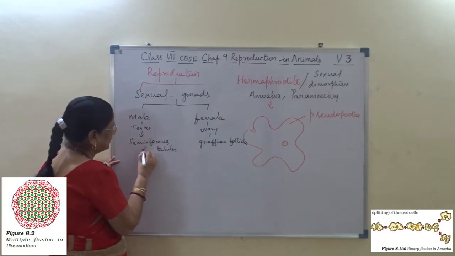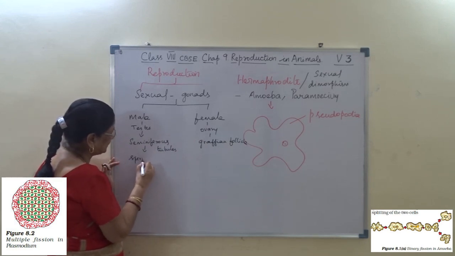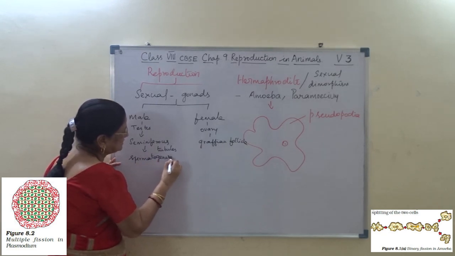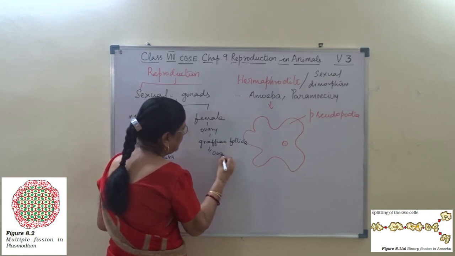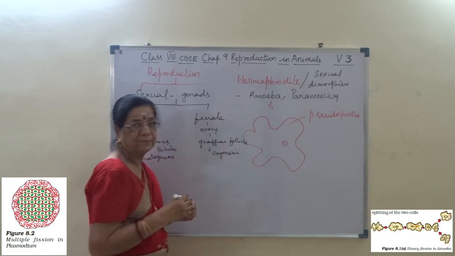Now the seminiferous tubule will undergo the process called spermatogenesis, whereas the Graafian follicle will undergo the process of oogenesis.